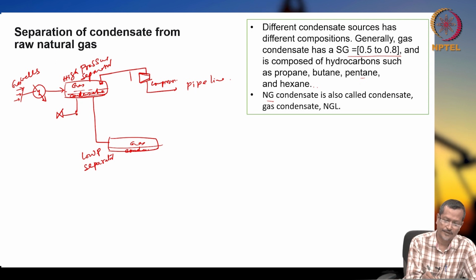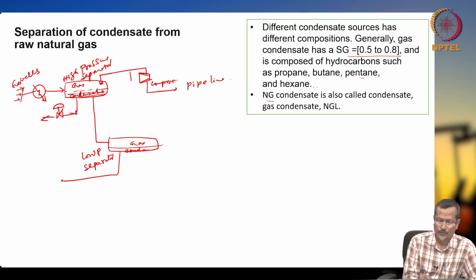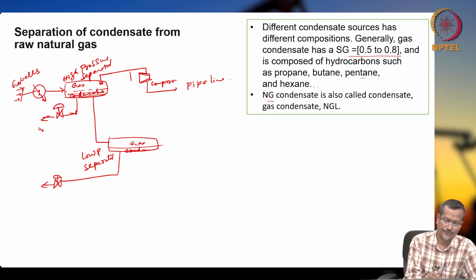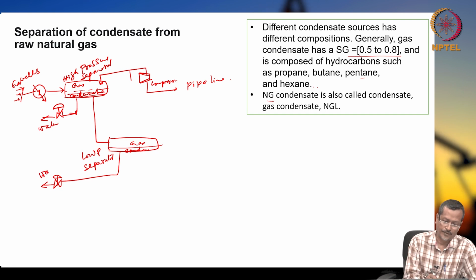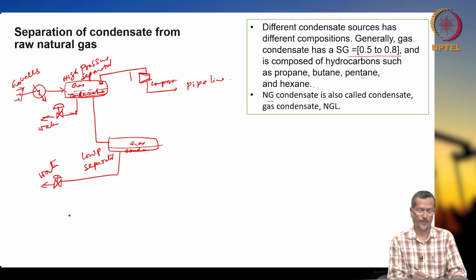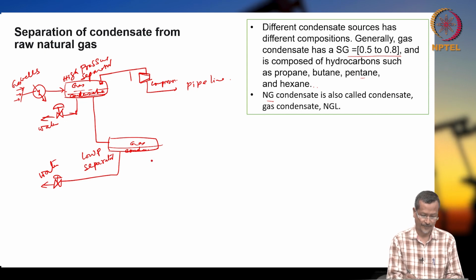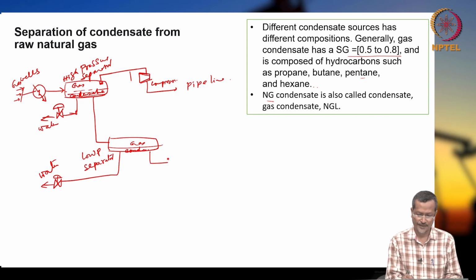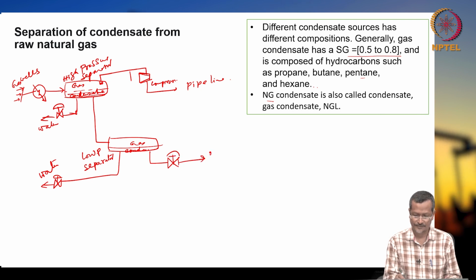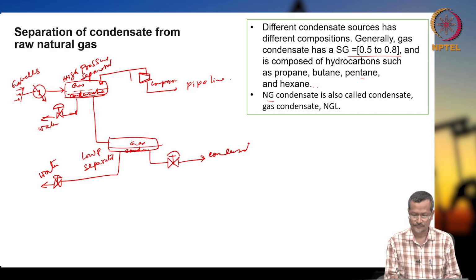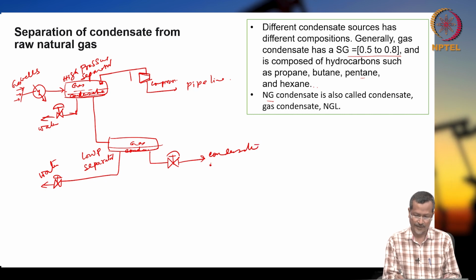Okay, so you have to dispose of it. Low pressure also you will be getting water, same way. So, you have to dispose of water. Before disposing you have to remove all the hydrocarbons, as we have seen in the previous lecture. Now, from here you are getting certain condensate oil, which goes to the oil refinery.